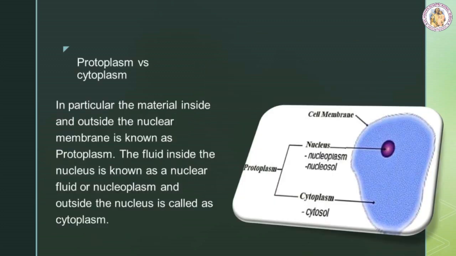Protoplasm versus cytoplasm. In particular, the material inside and outside the nuclear membrane is known as protoplasm. The fluid inside the nucleus is known as the nuclear fluid or nucleoplasm, and outside the nucleus is called cytoplasm.